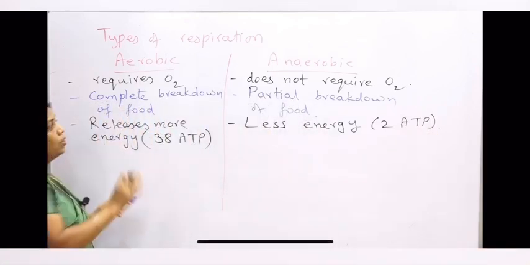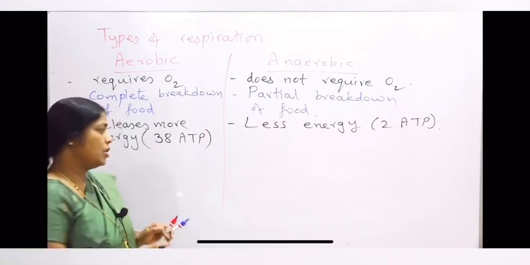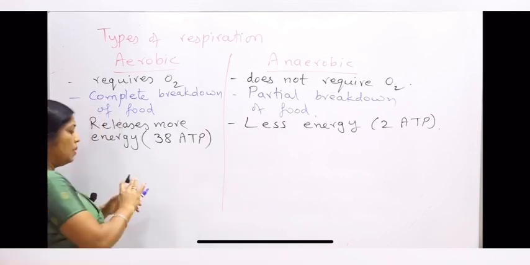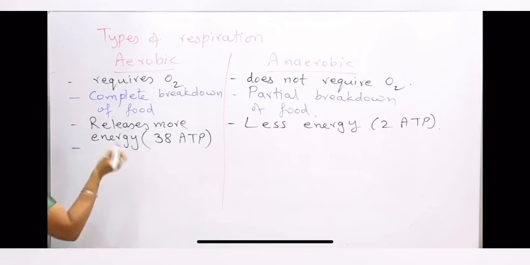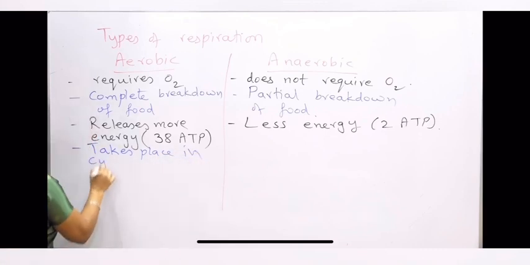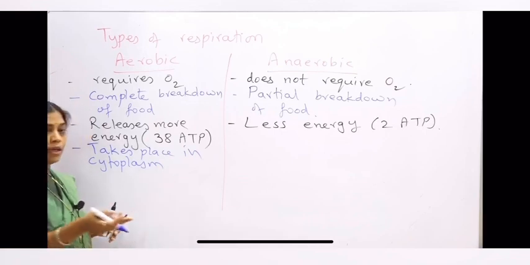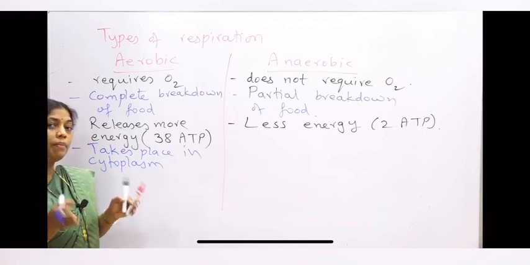Again, the site for aerobic and anaerobic respiration is also different. The initial step of the aerobic respiration takes place in the cytoplasm, but then it will continue in the mitochondria.